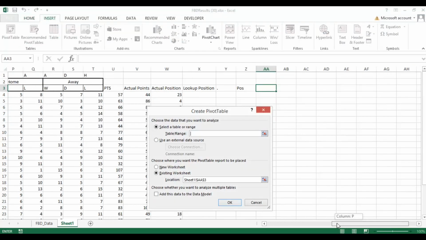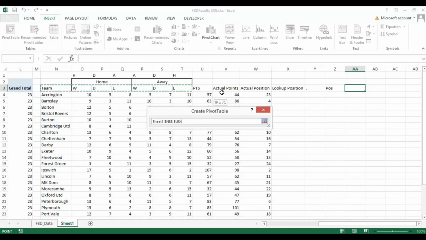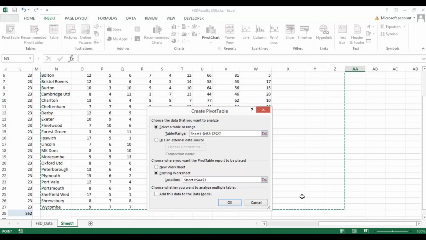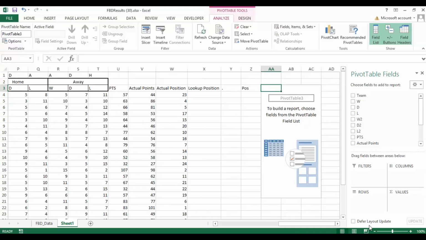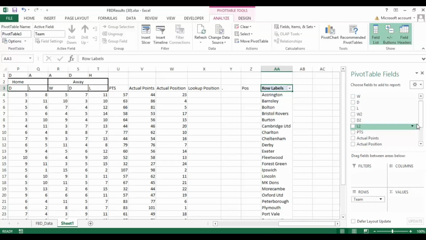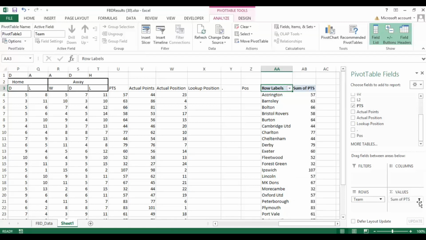Enter a pivot table. Now we want to be selecting this full data set here. So in my example, this is from N to Z. Select the full data range. And what we're going to have in the data range is the team in here. And then we're going to have the points that team accrued in here, sum of points. Then we can have the actual points next to it.